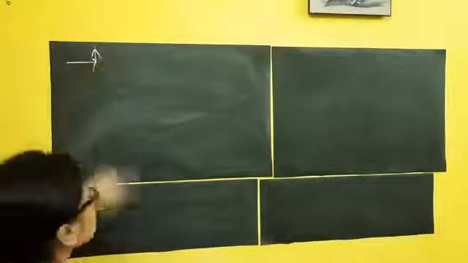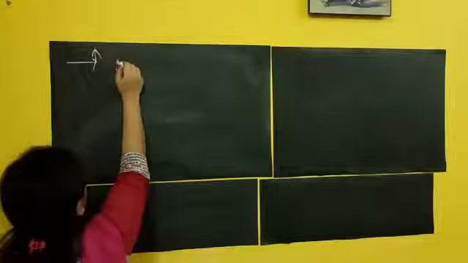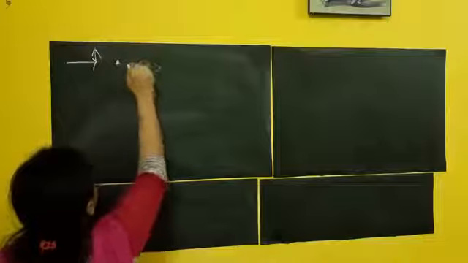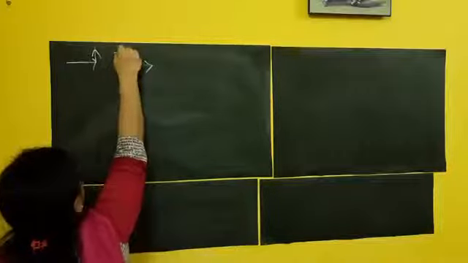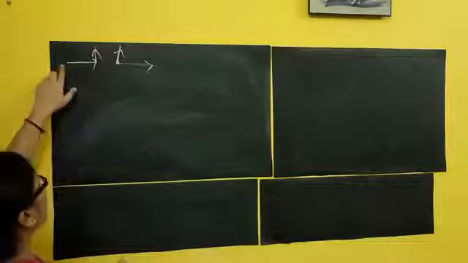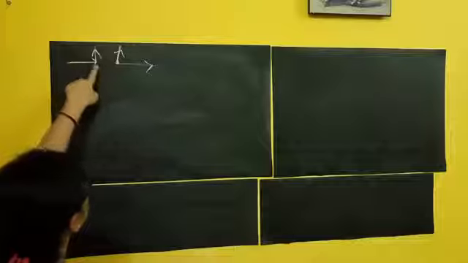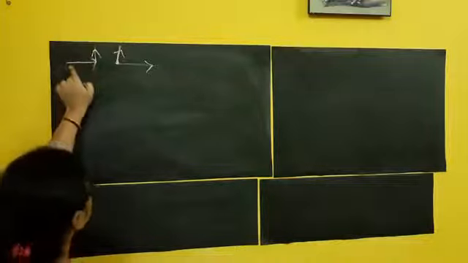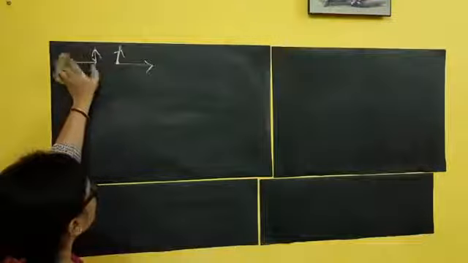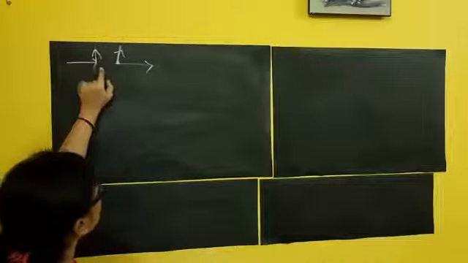Suppose another thing: here I have an object, and on the same point of the object, one vector is acting along this direction and another vector is acting along this direction. Here I can give an example: a person is moving from west to east, then east to north. A person is moving from east to west, then west to north. This is the same order, so I can apply the triangular law of vector addition.